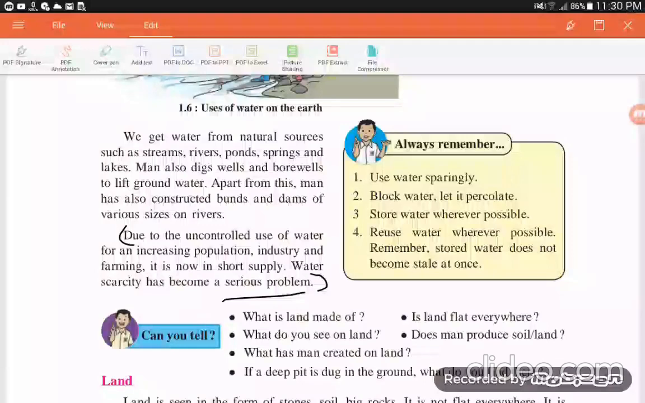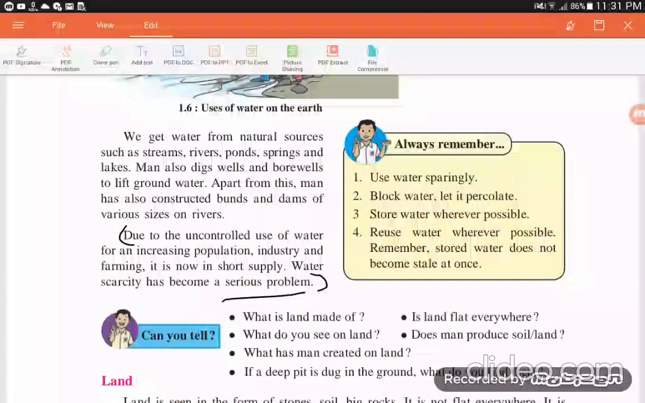Reuse, what do I mean by reuse? When you wash your vegetables, use this cleaning water for your plants, for your commode. That is the reuse of water. Remember, stored water does not become stale at once. When water is stored in our tank, in your pots, in your buckets, it does not become stale. Stale means it never becomes old, it does not go stale at once, or does not spoil.